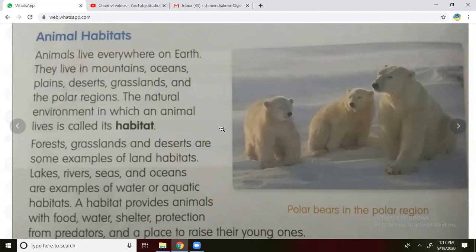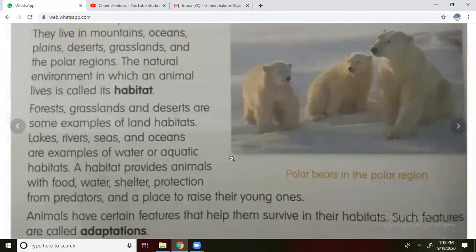Lakes, rivers, seas and oceans are examples for water habitats, or you can say aquatic habitats. Here the water animals like fish and other water animals will live in water habitat.